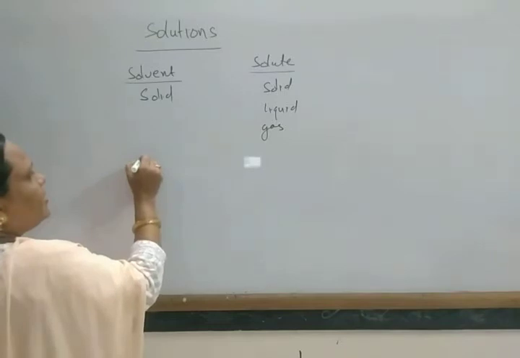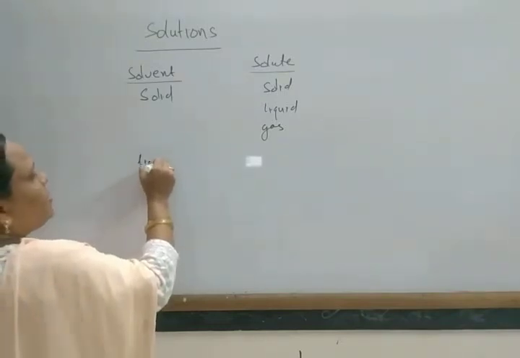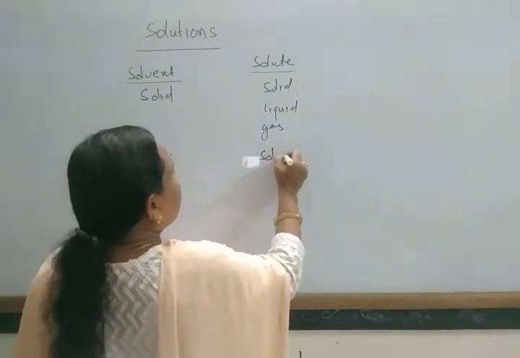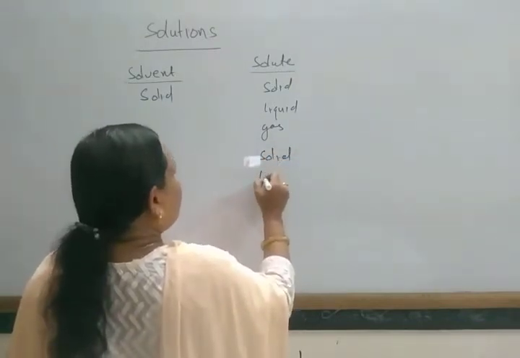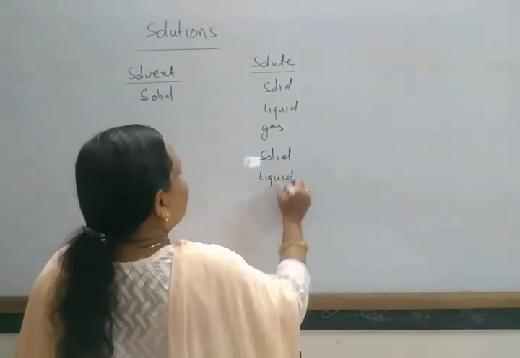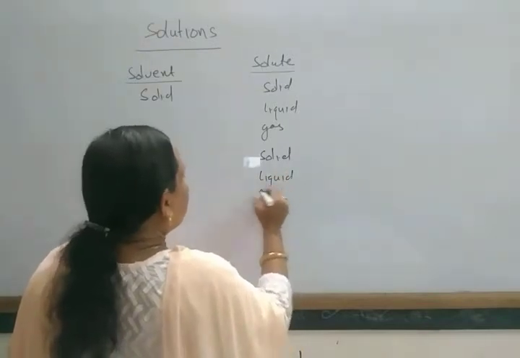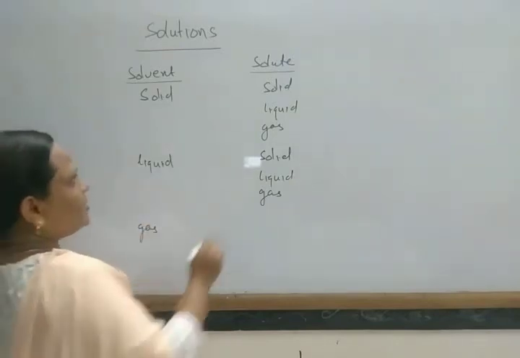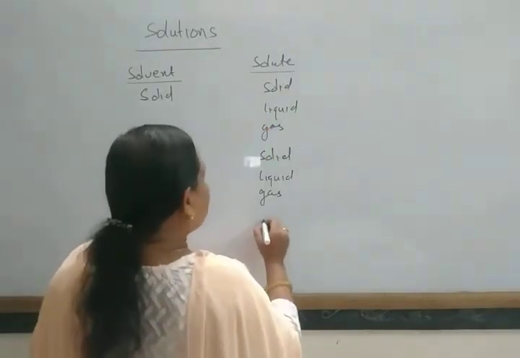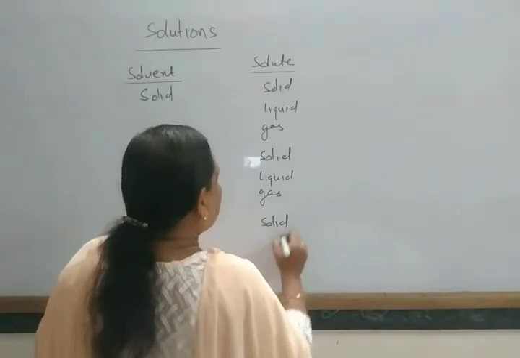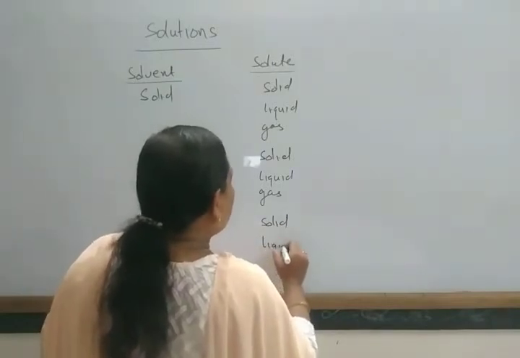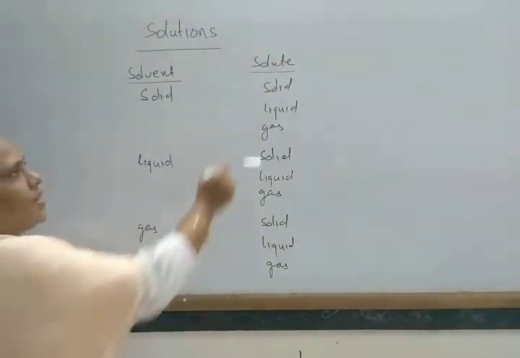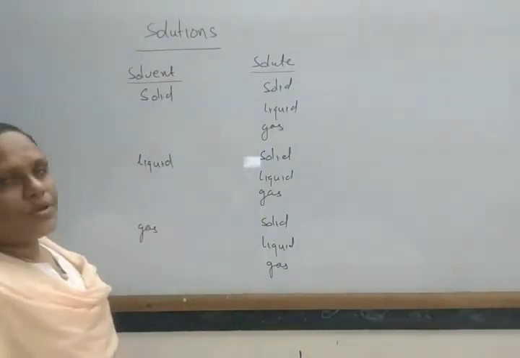Similarly, the solvent may be liquid, and then the solute may be solid, liquid or gas. Similarly, the solvent may be gas, and the solute is either solid, liquid or gas. In this way there are 9 types of solution.